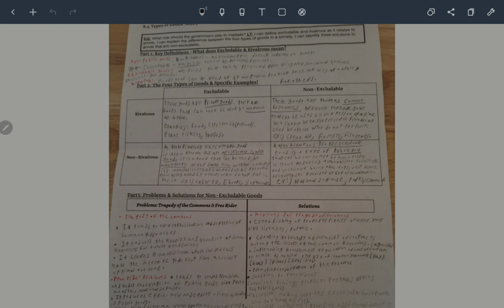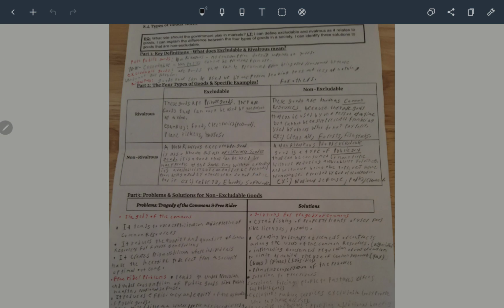We have excludable and non-rivalrous goods, which are artificially scarce goods. And these are goods that can be used by many people at the same time without affecting the availability, but can easily be prevented from being used. These are normally services that have subscriptions, like your local gym, cable TV, ebooks, and software.